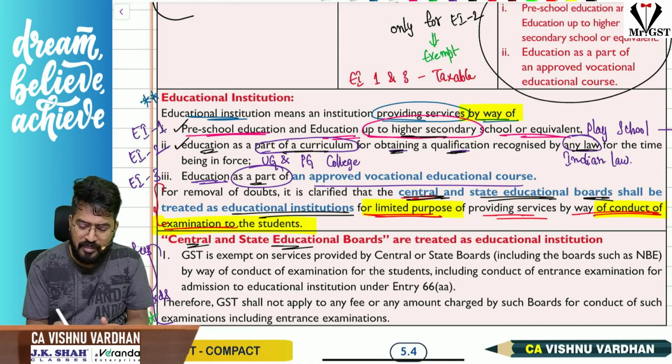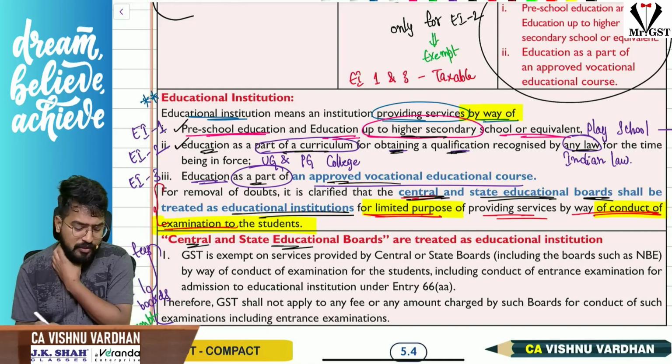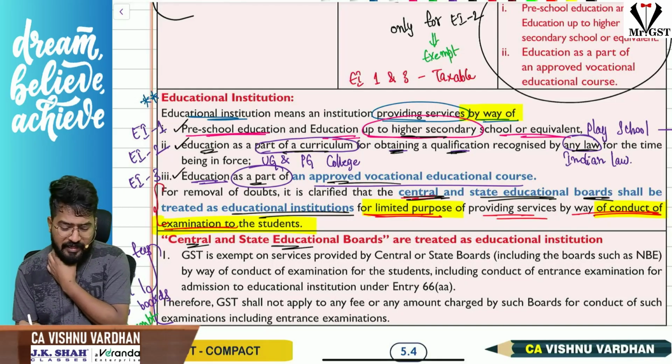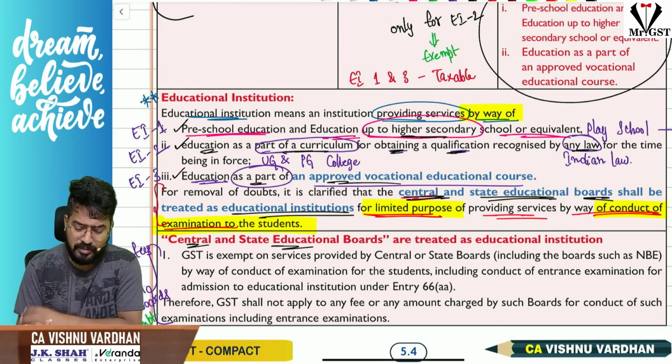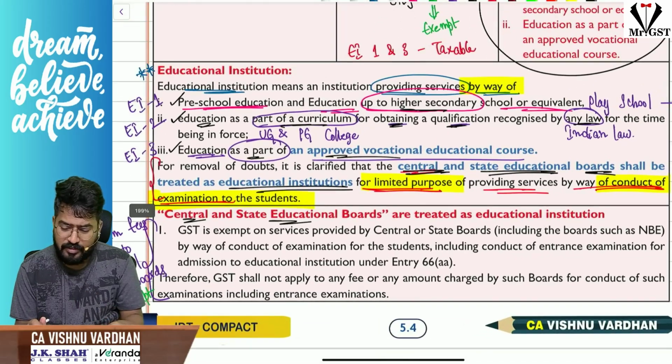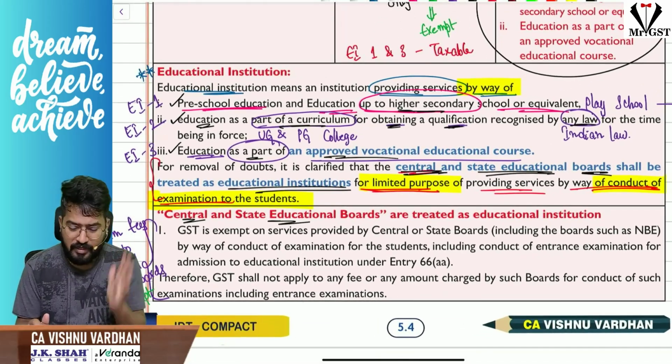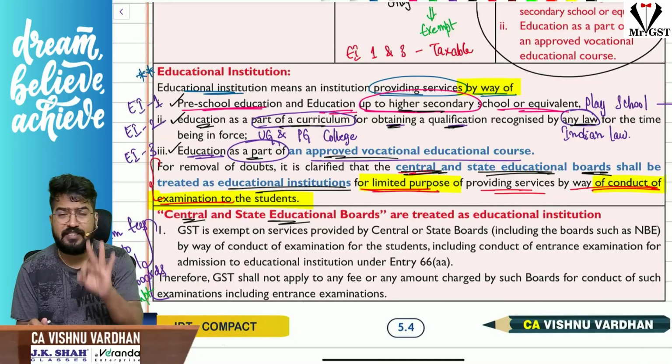Next, education as a part of any approved vocational educational courses. I am calling this EI3. You know, there will be ITI colleges, etc., which are providing vocational educational courses. So these are the three educational institutions: EI1, EI2, EI3. For our clarity, please remember it that way. Educational institution definition has 3 points.